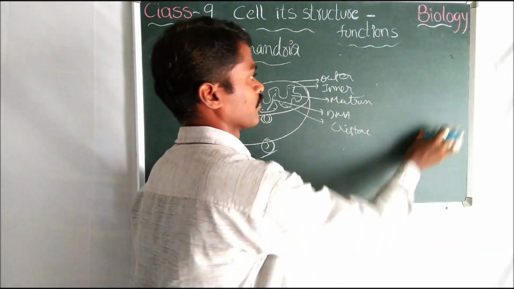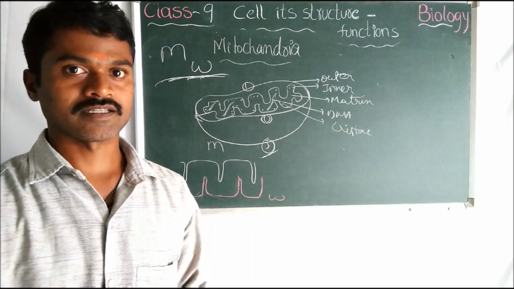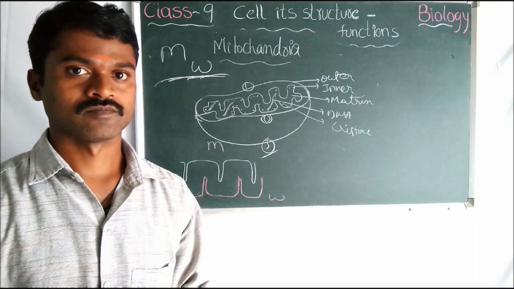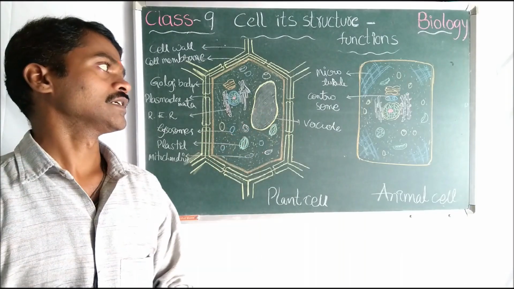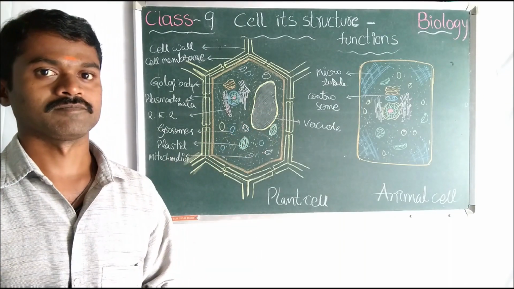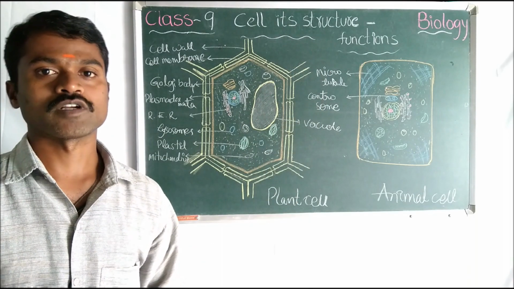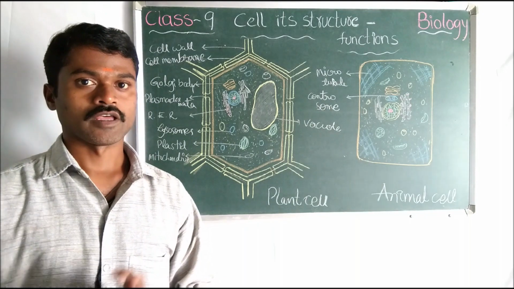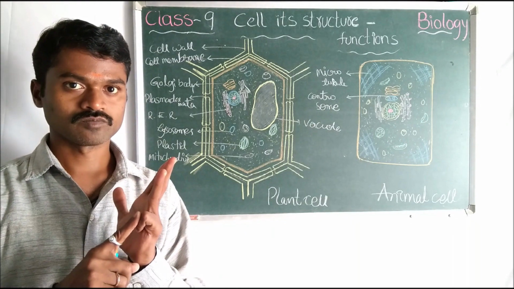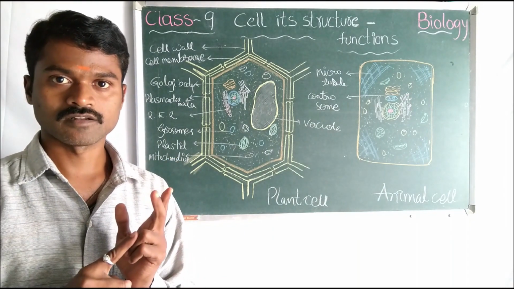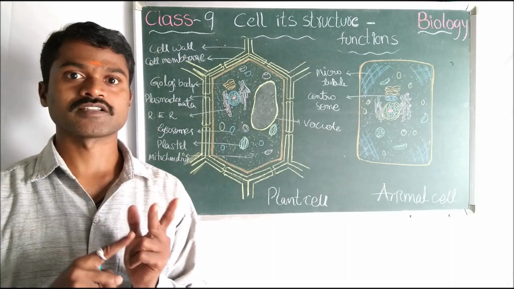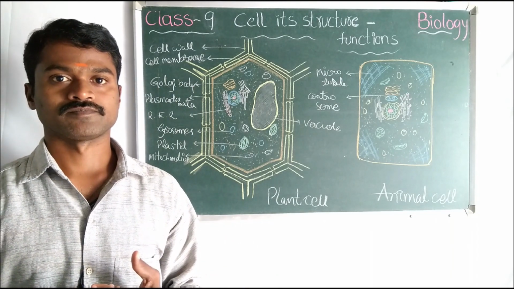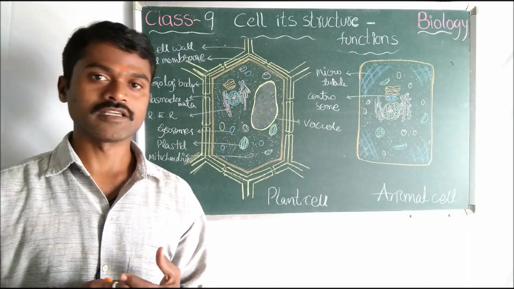Next question is about the differences between the plant cell and animal cell. Along with that we have the total lesson revision. Come to the revision for this lesson, cell structure and function. What is a cell? A cell is the basic unit of life. A group of cells forms tissue, a group of tissues forms an organ, a group of organs forms an organ system, and a group of organ systems forms our body.